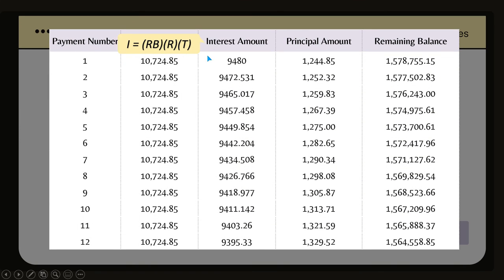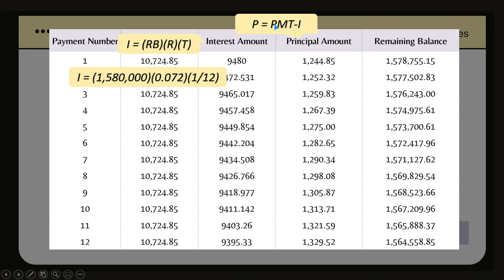So again, your interest amount is your remaining balance multiplied by your rate multiplied by your term. Okay? So in this case, your remaining balance is 1,580,000 and then 0.072 multiplied by your time 1 over 12. Okay? 0.072 because 7.2% ang inyong rate.